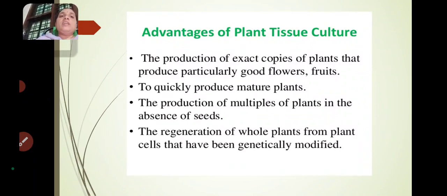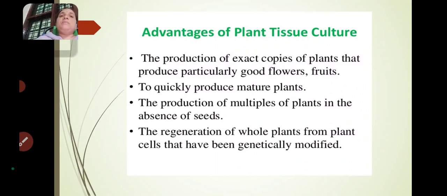To quickly produce mature plants is another advantage of plant tissue culture. The production of multiple plants in the absence of seeds also. Generally, in our environment, how do plants grow? We have to sow the seed in the soil and give water to the seed.